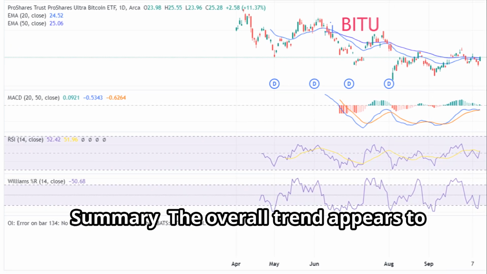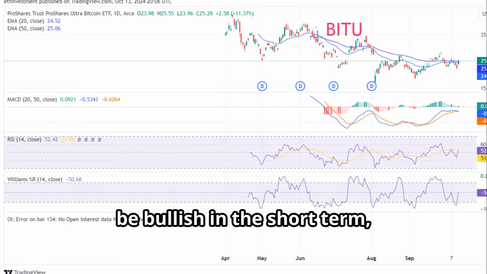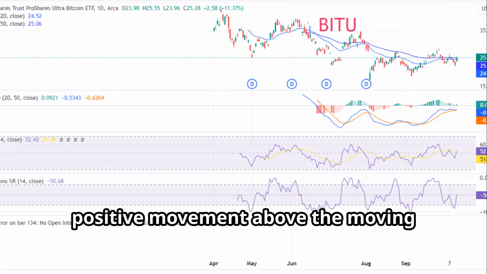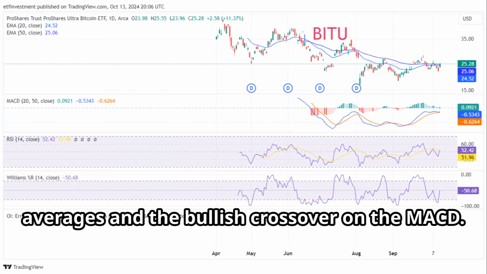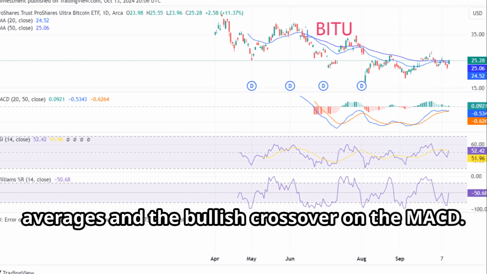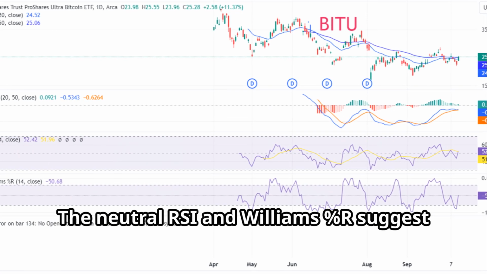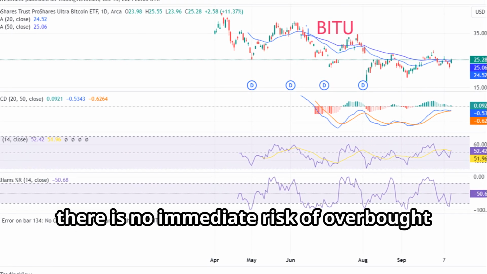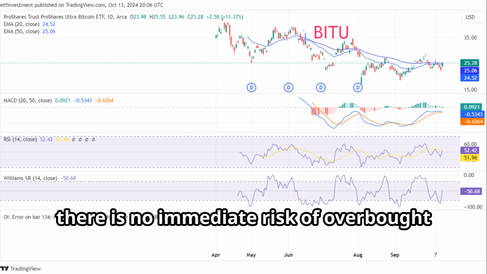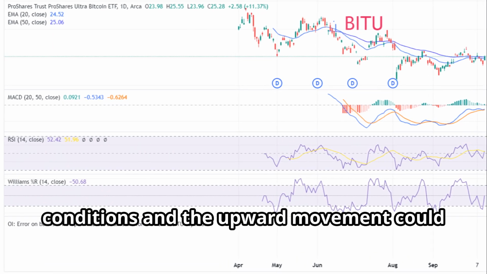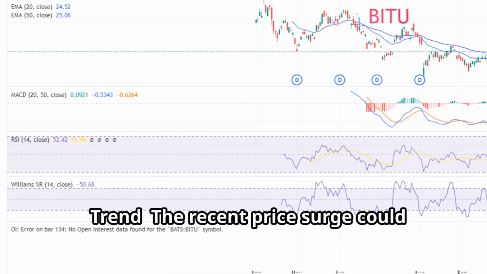Summary. The overall trend appears to be bullish in the short term, as indicated by the price increase, the positive movement above the moving averages, and the bullish crossover on the MACD. The neutral RSI and Williams %R suggest there is no immediate risk of overbought conditions, and the upward movement could potentially continue.